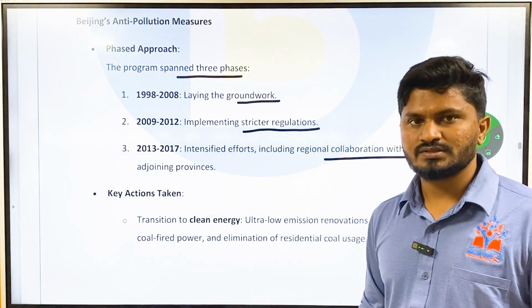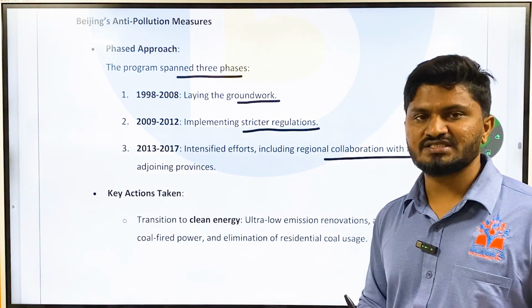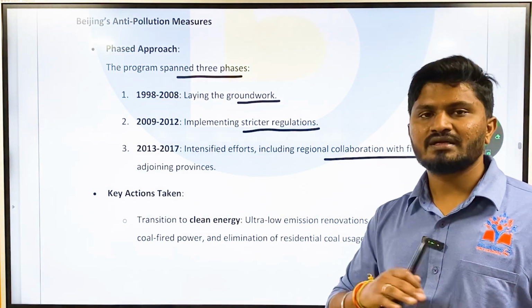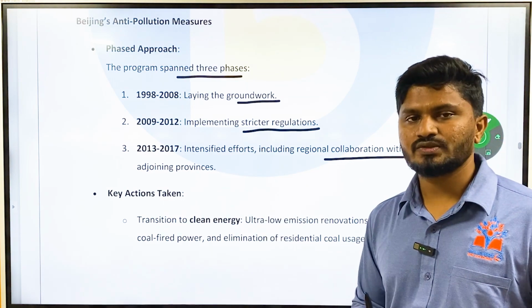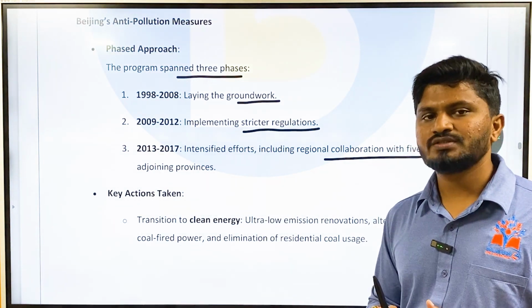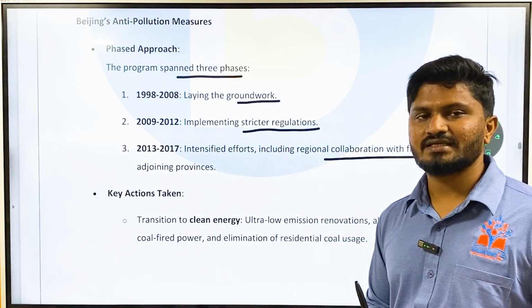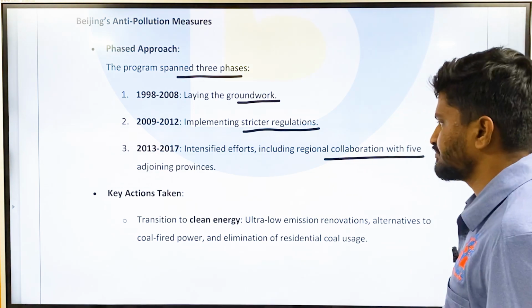Because similar to Delhi, the pollution of Beijing is not just related to Beijing itself, it is also related to burning of other things in the surrounding areas. So they collaborated with the surrounding 5 provinces to achieve this. What Delhi should do is collaborate with the surrounding states such as Haryana, Punjab, UP, etc.